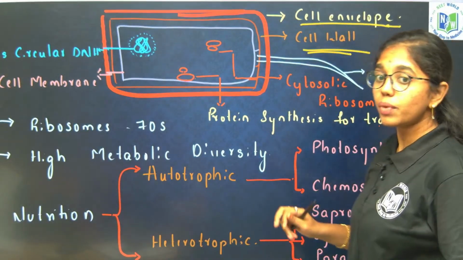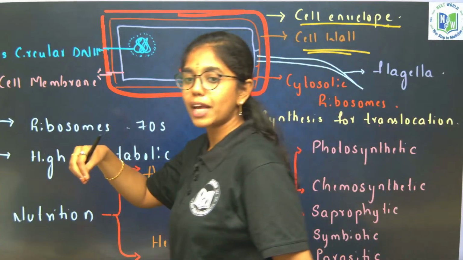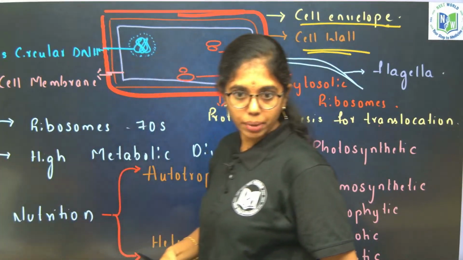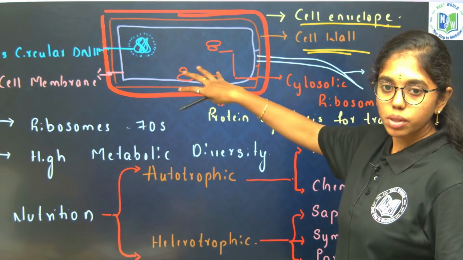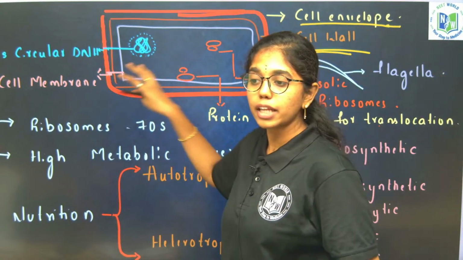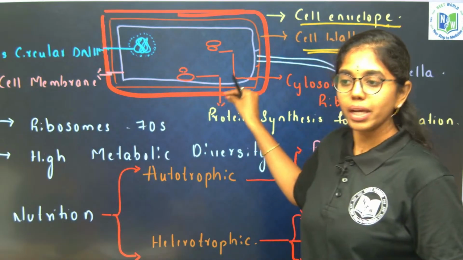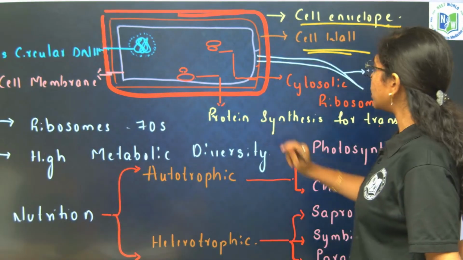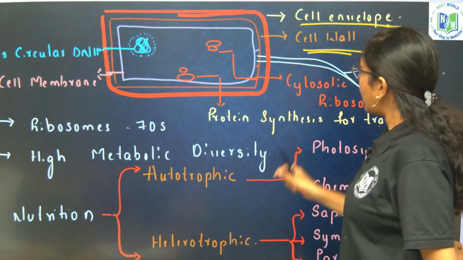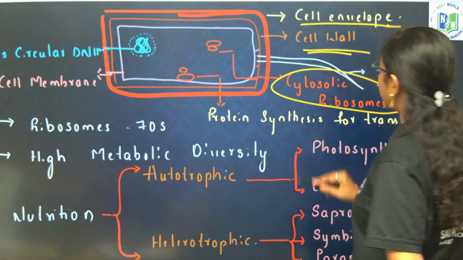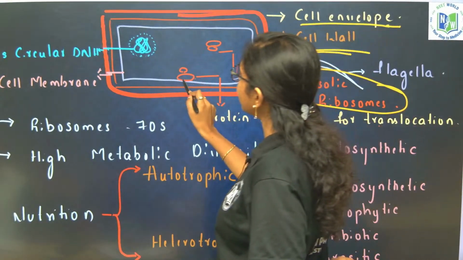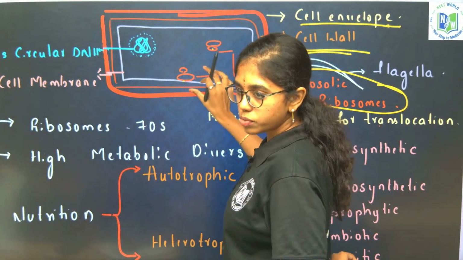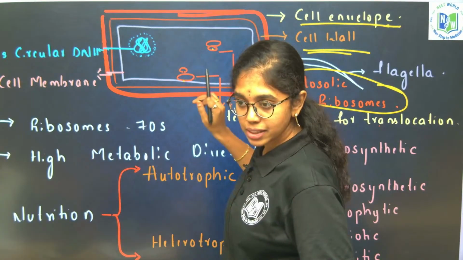Cell membrane will have few extensions into the cytoplasm called mesosomes. Remembered? Recalled? And we have 2 genetic materials in the cytoplasm. One is called genomic DNA and the other is called non-genomic DNA. Non-genomic DNA is nothing but plasmid DNA, and we have ribosomes also, cytosolic ribosomes, and the ribosomes which are attached to the cell membrane as well. So in 2 locations we can see the ribosomes.